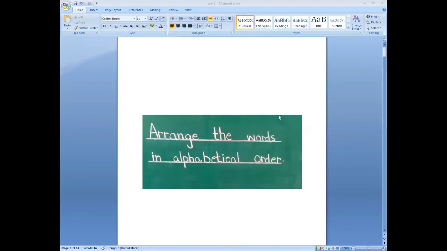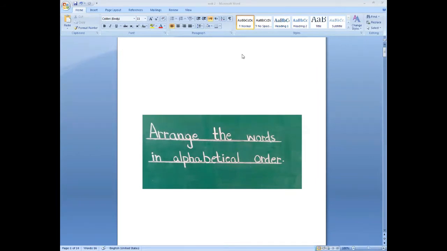Like, we will start by writing the words according to the first letter A, then we will write the words which start with B, and then the words which start with C, and so on. We will arrange all the words according to the alphabet A to Z.